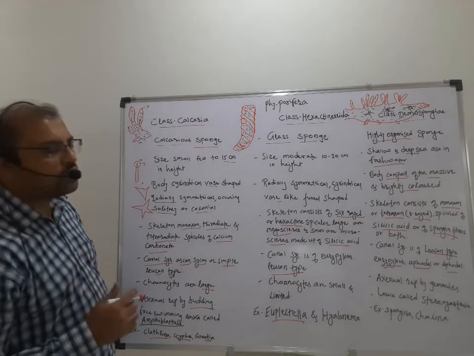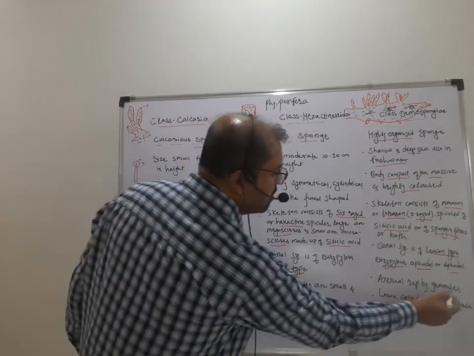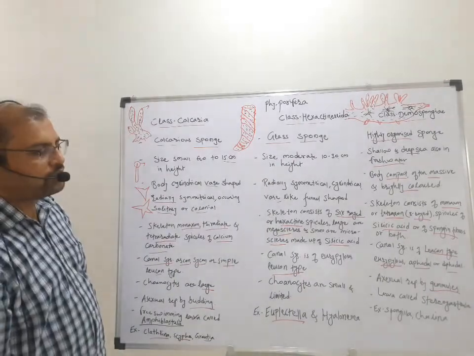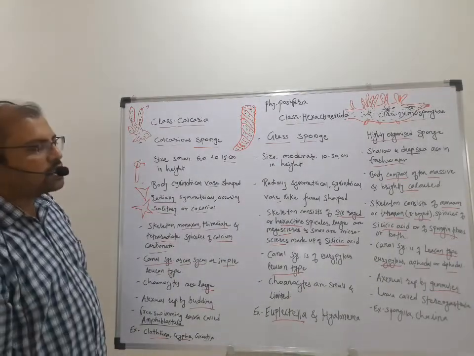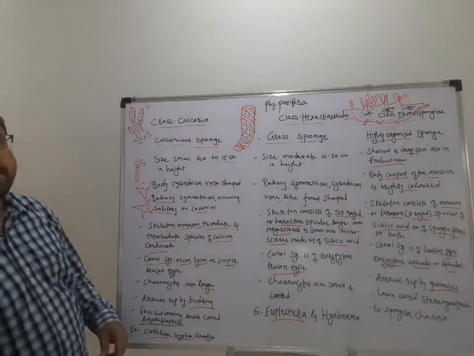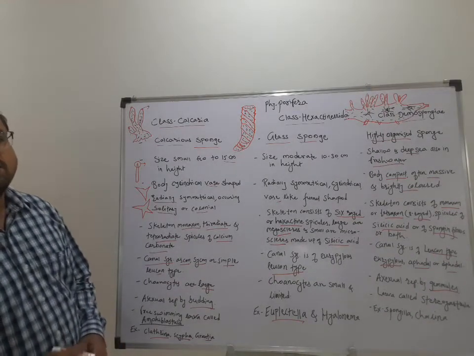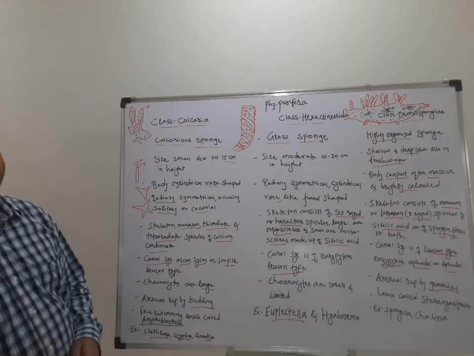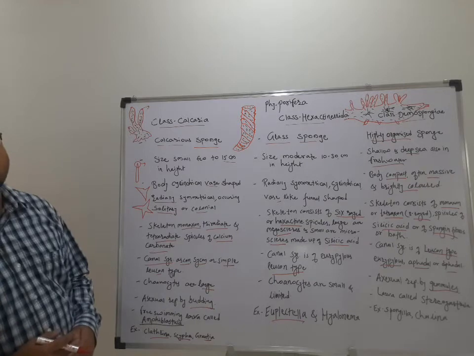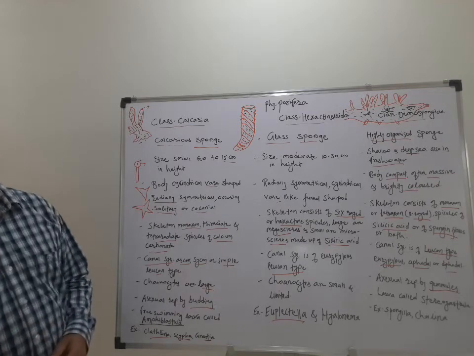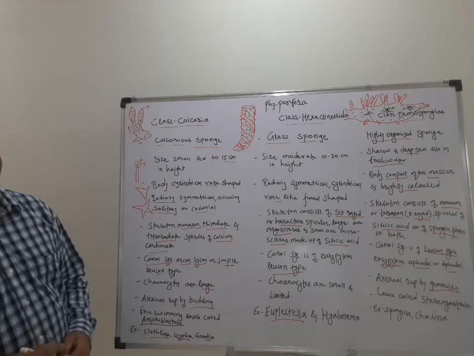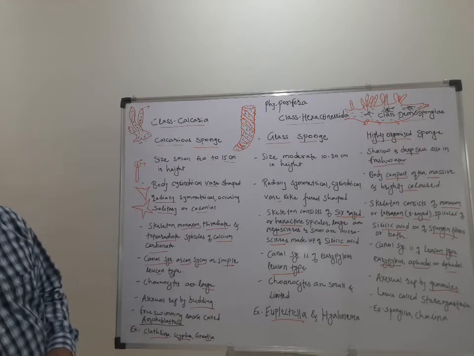Then asexual reproduction in these sponges is with the help of gemmule formation, an internal bud-like structure which is formed and liberated from the parent body, then goes along with the waves of the water, and whenever favorable conditions are present, these gemmules germinate into new sponges.